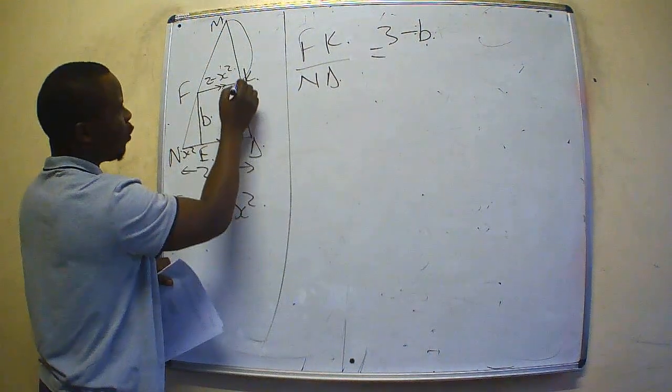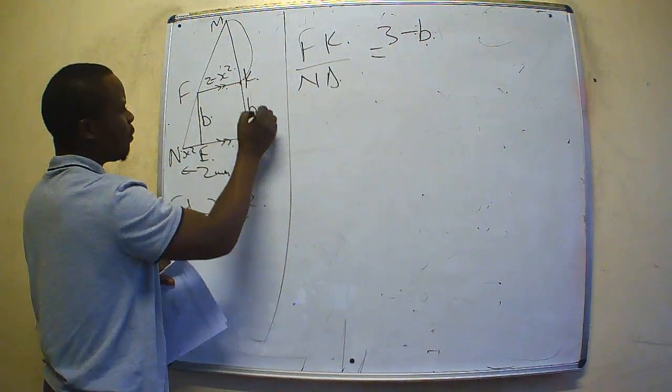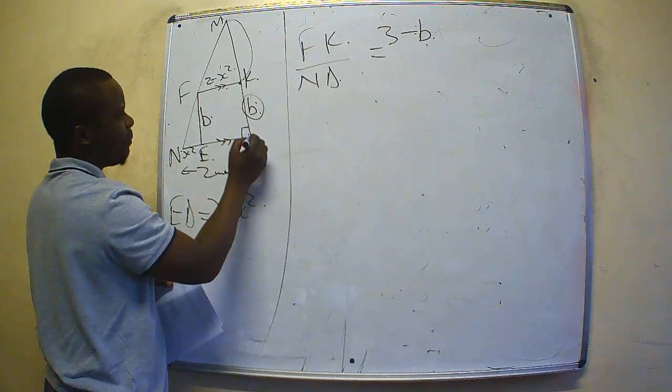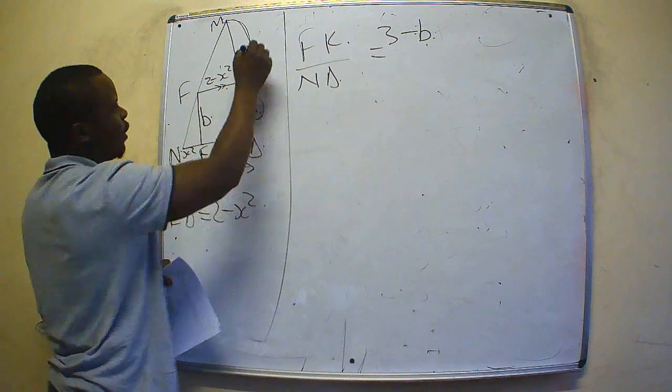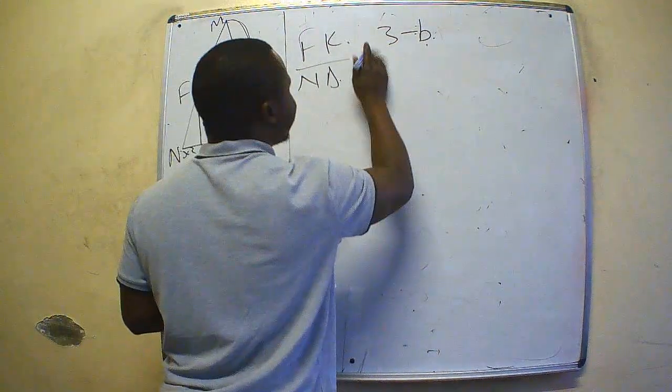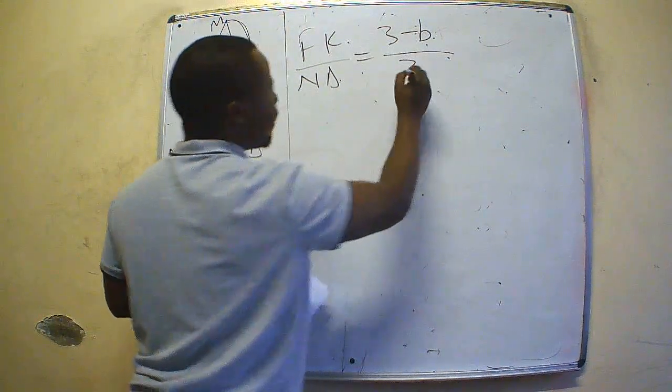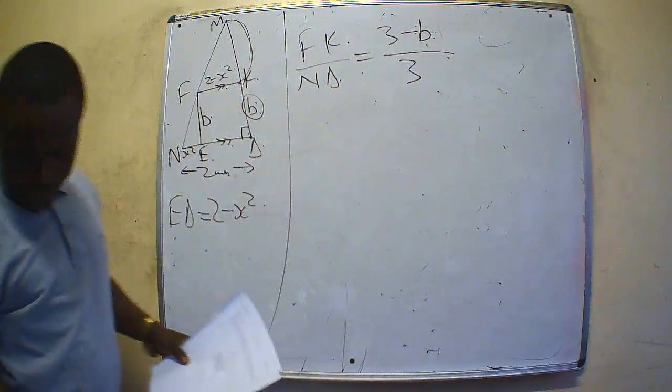Why minus b? Because this Kd is also small letter b. From here to there is the same. So to get this distance, the whole line is 3. This is 3 minus b, divided by 3.